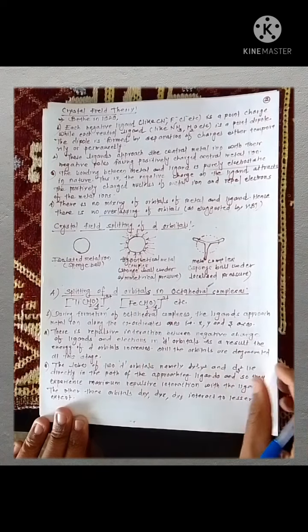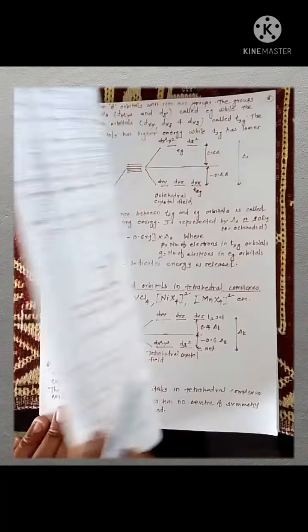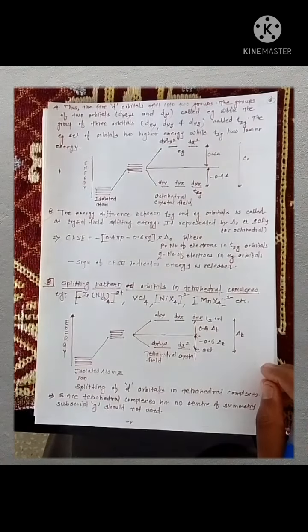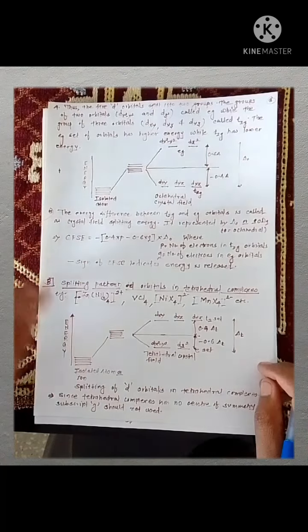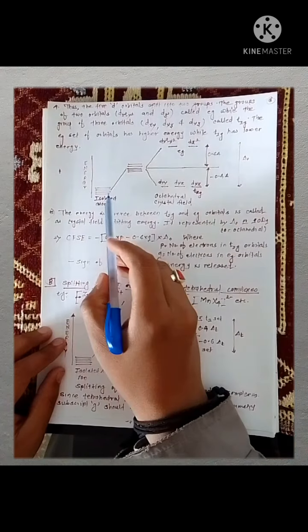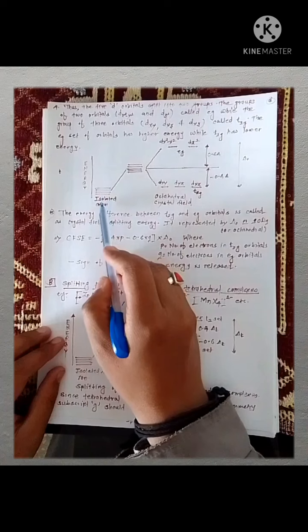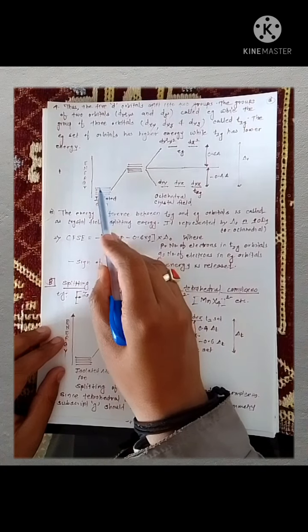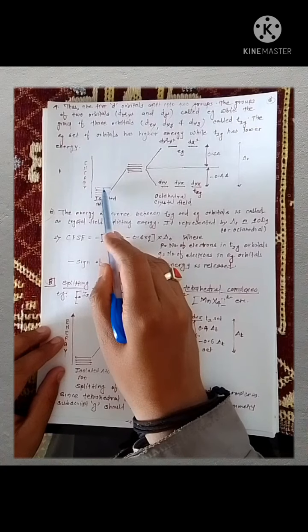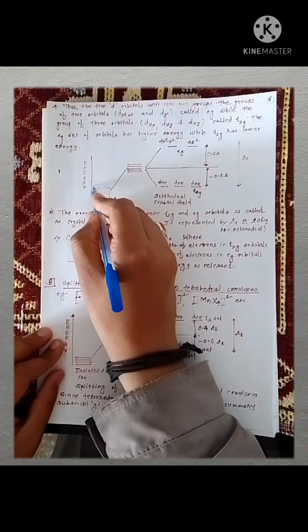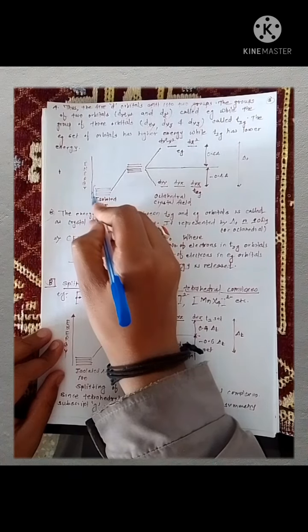Now just see this diagram. Your central metal atom basically contains five d orbitals. So these are the isolated atoms of a metal which is shown here, and these are the five d orbitals of your metal.